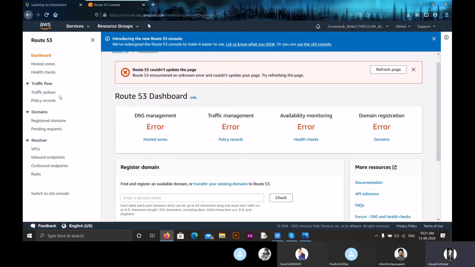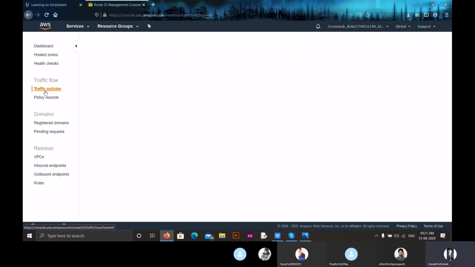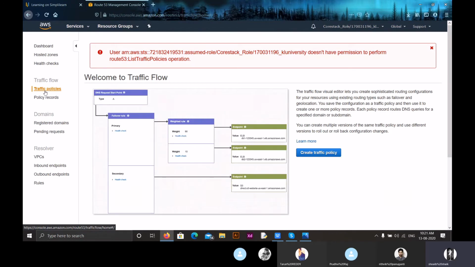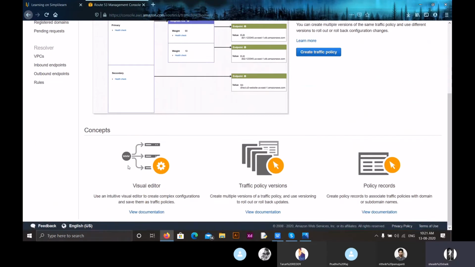So using this Amazon Route 53 traffic flow's simple visual editor, there is an option in traffic flow, traffic policies, simple visual editor. We can easily manage how our end users are routed to our applications. So here in this traffic flow, we have an option in the visual editor, right? This visual editor lets us easily manage how our end users are routed to our application endpoints, whether in a single AWS region or distributed around the globe. Let me explain you.